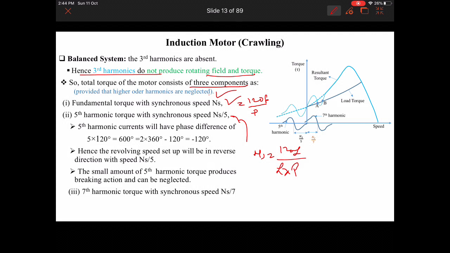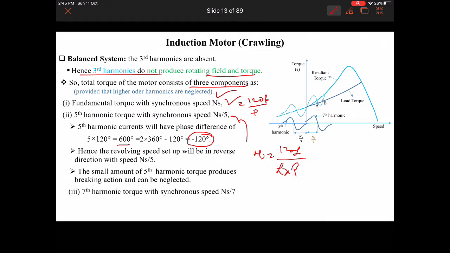So, fifth harmonics current will have a phase difference of 5 into 120, or we can say 600 degrees, or 360 minus 120 is equal to minus 120 degrees. Hence, the revolving field set up will be in the reverse direction with speed ns by 5. The small amount of fifth harmonics torque produces a braking action because the direction is reverse, that can be neglected.